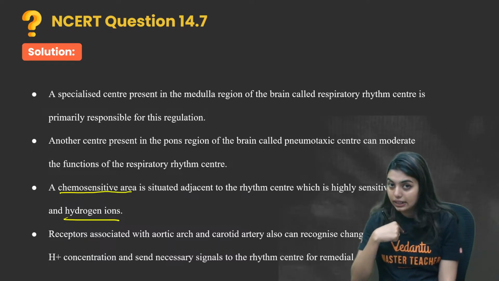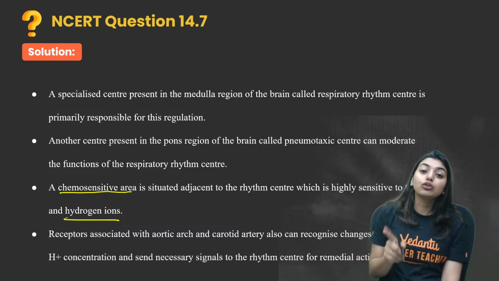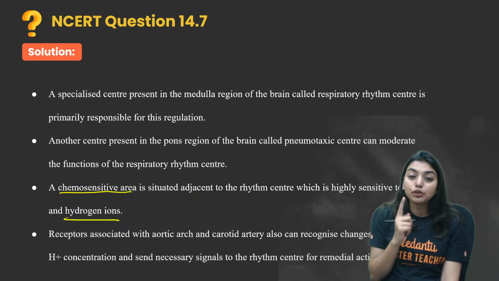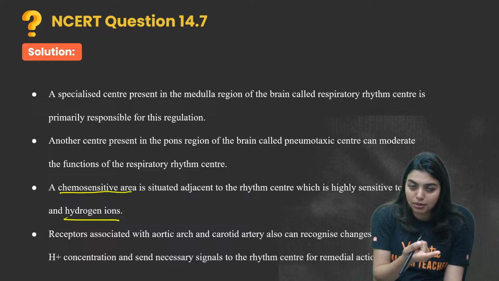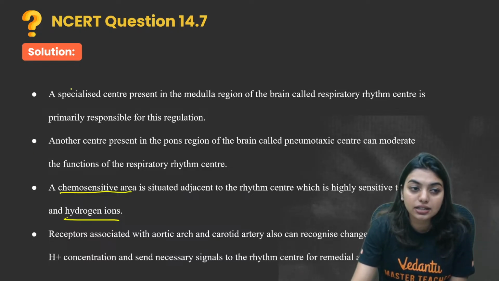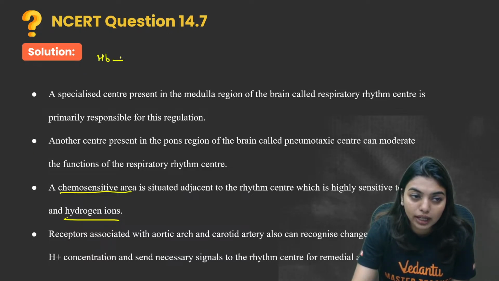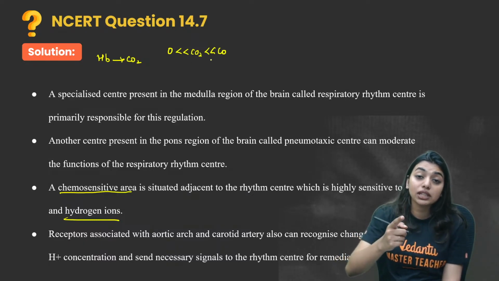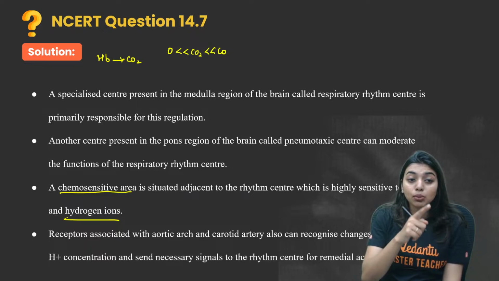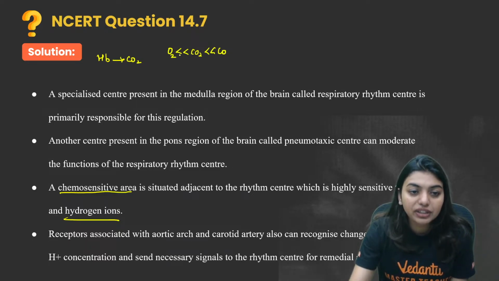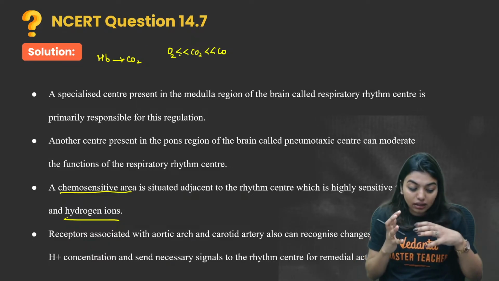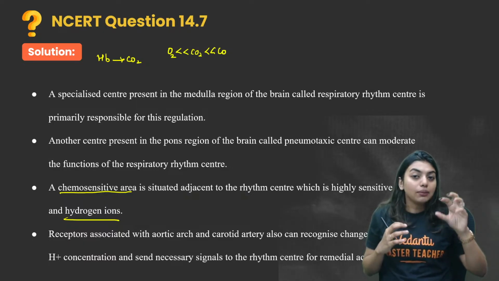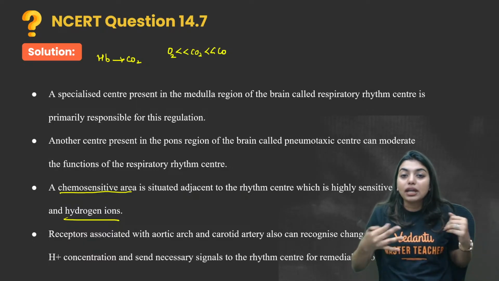If I want to breathe in, I am not going to breathe in because there's a lack of oxygen. I am going to breathe in because there is a greater amount of carbon dioxide. Hemoglobin has a tendency to combine with carbon monoxide more than oxygen, around 250 times more than oxygen. So when the carbon dioxide concentration is more, I will automatically understand that it is time to take in some oxygen.